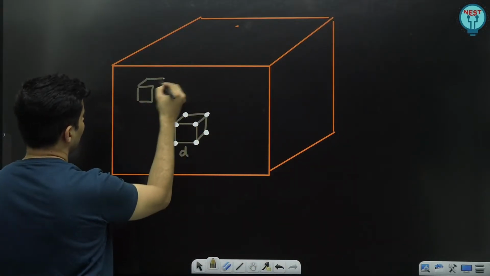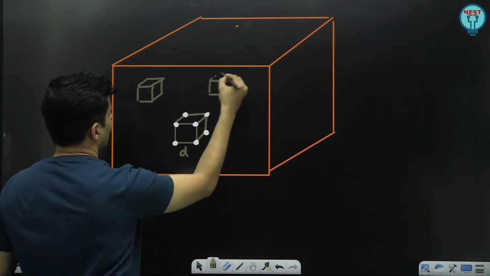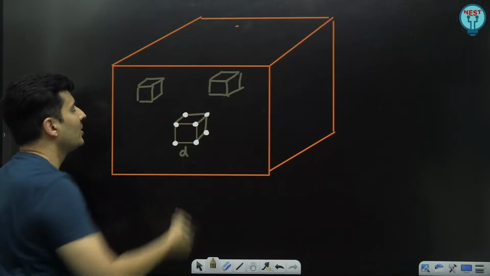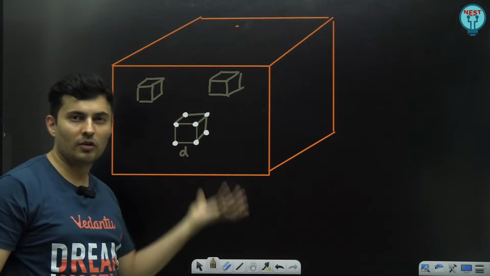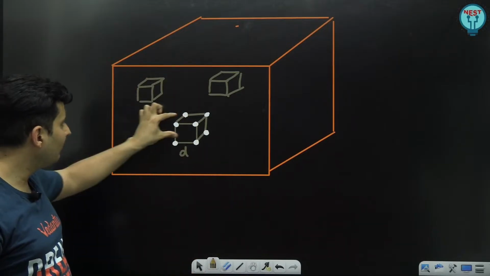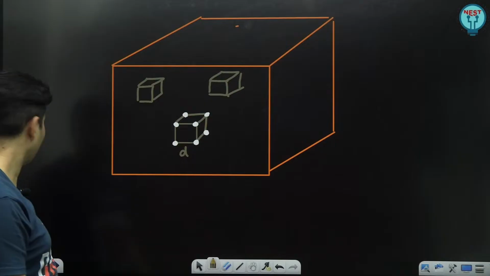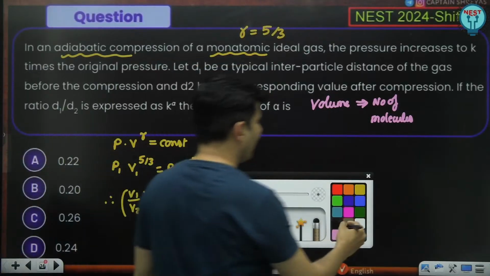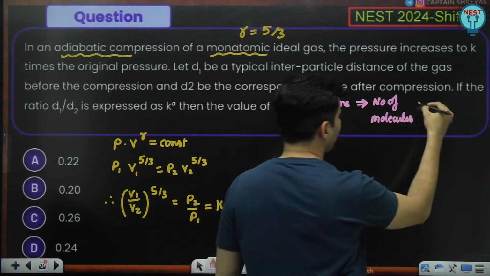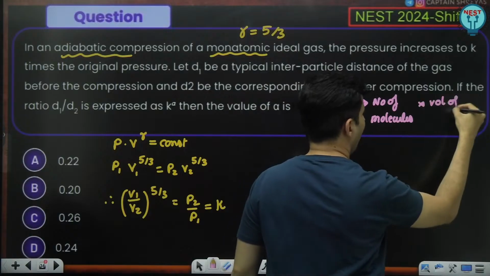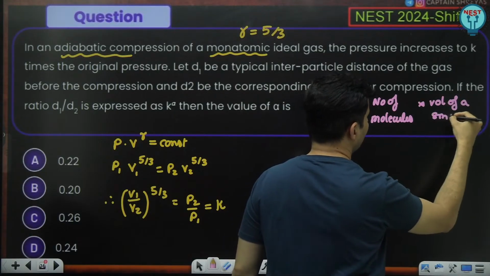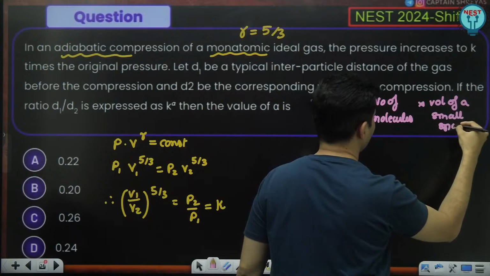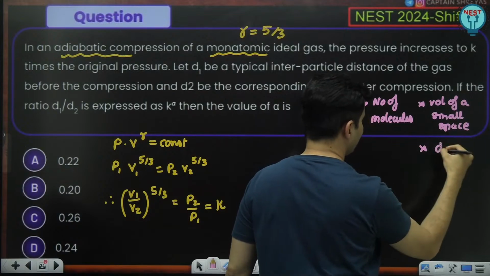The number of cubes will be proportional to the number of molecules and also the volume of each small cube, the volume of a small space which you are considering, which is itself d cube.